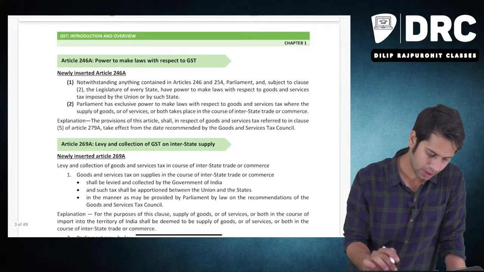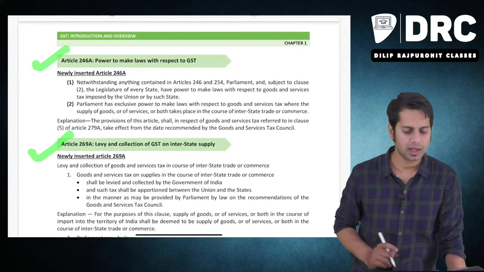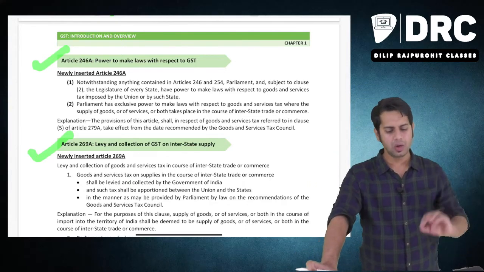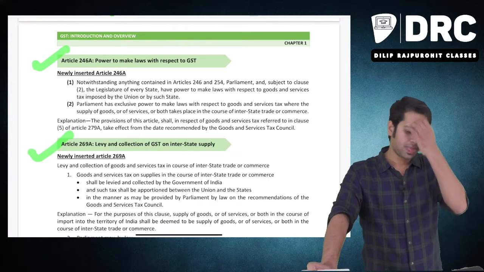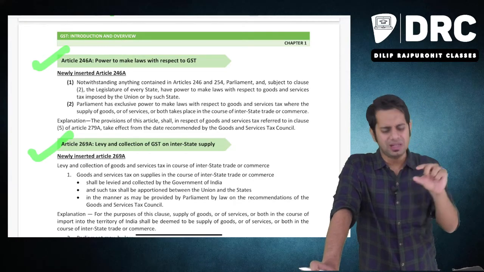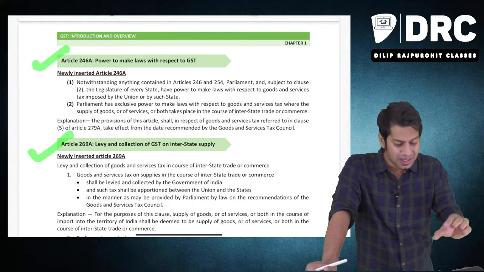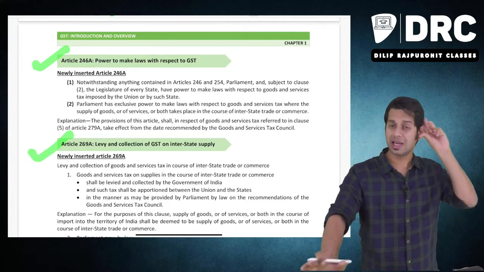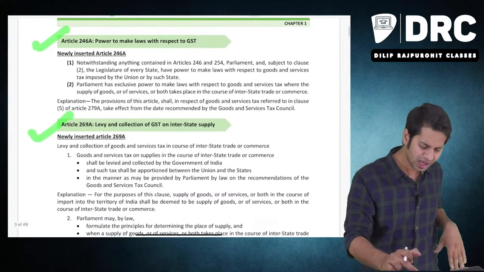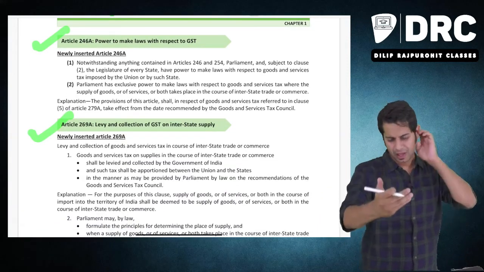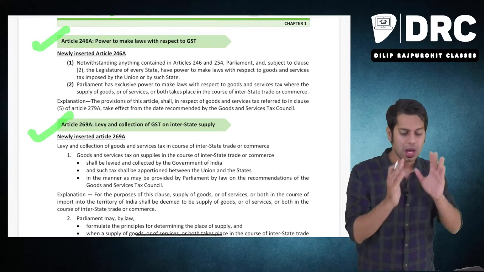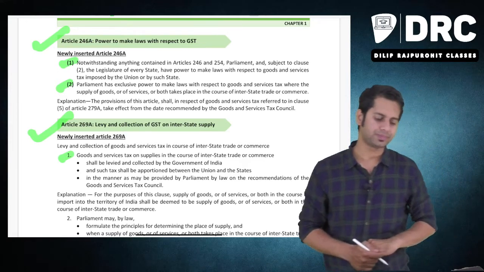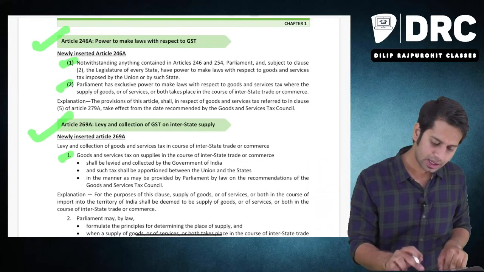Now these two articles are very important. Which are these articles, sir? Article 246A and Article 269A. If you see your institute material, they have just given a general discussion on that, but I have given whatever is actually written in our constitution, whatever is there in the legal provisions. In your material, a general discussion has been made. I'll tell that point in a general manner also, but the actual points given in the law are written over here.